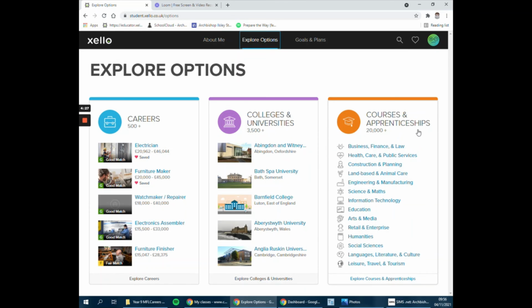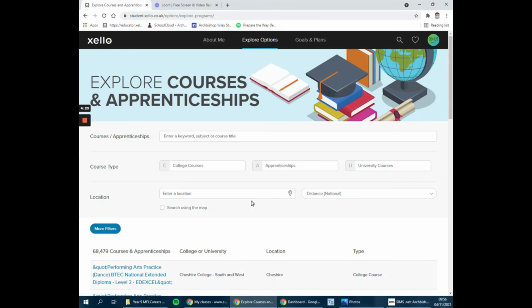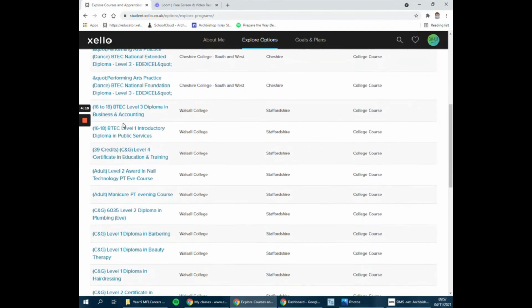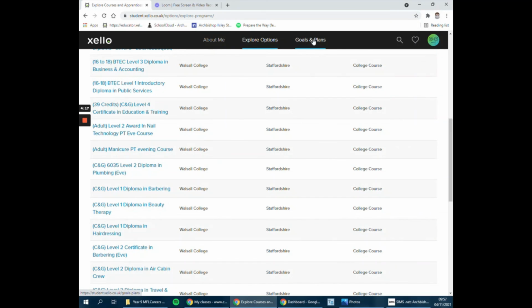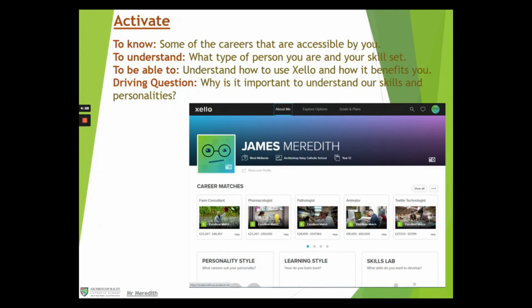And as you can see on the screen at the moment, there's lots of things that you can do. The biggest area is explore options, and you've got careers, colleges, and then courses and apprenticeships. As you can see, 500 careers plus 3,500 on the universities and colleges. Have a little look through if you get a chance later on. As I say, you can do it at home, tutor time, in a lesson that you've got dedicated for this.